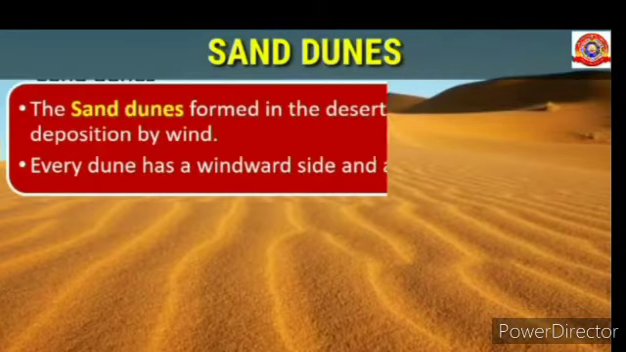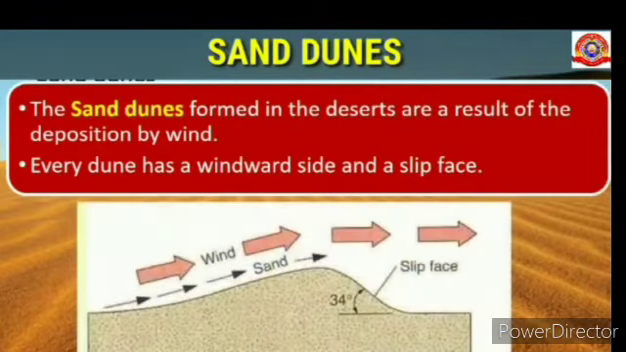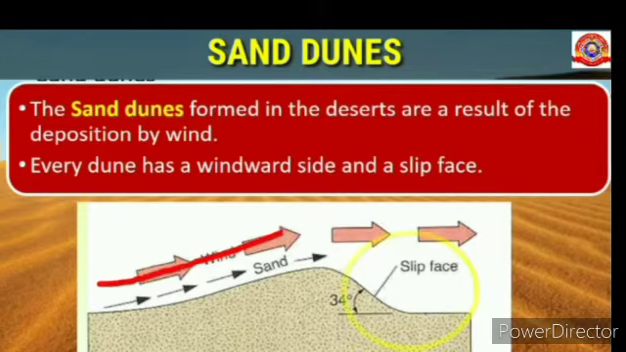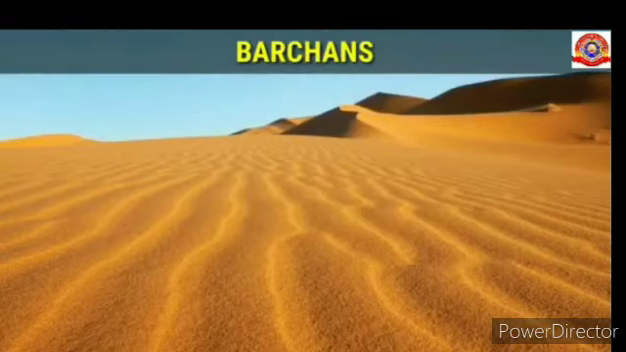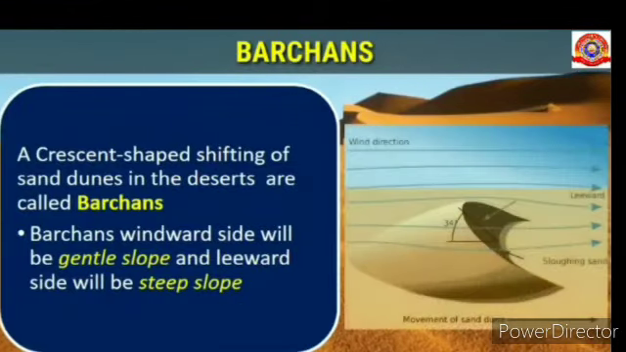First one, sand dunes. The sand dunes formed in the deserts are a result of the deposition by wind. Every dune has a windward side and a slip face. Let's see about the second depositional landform called barchans. A crescent-shaped shifting of sand dunes in the deserts are called barchans. Barchans' windward side will be a gentle slope and leeward side will be a steep slope.